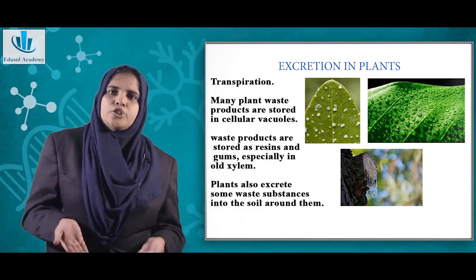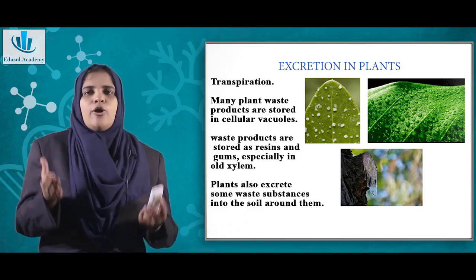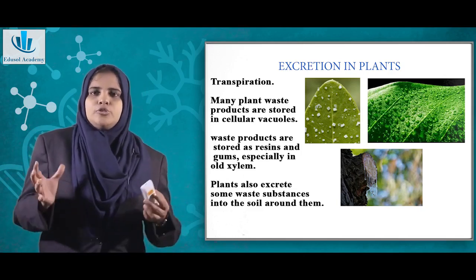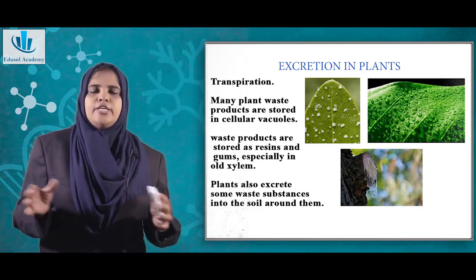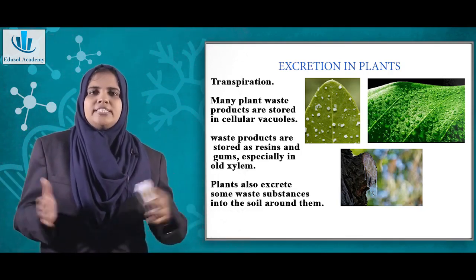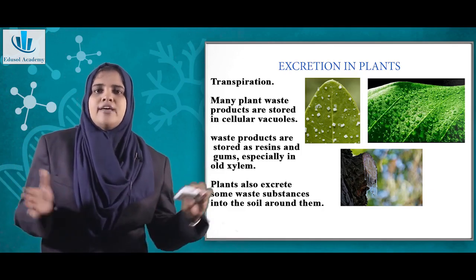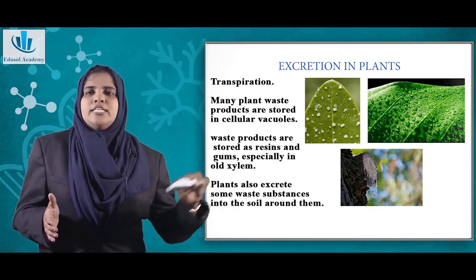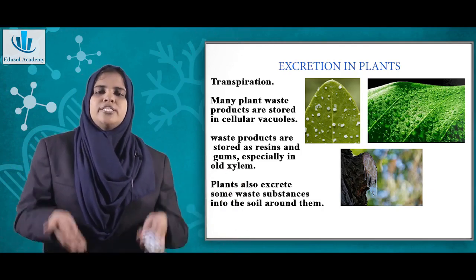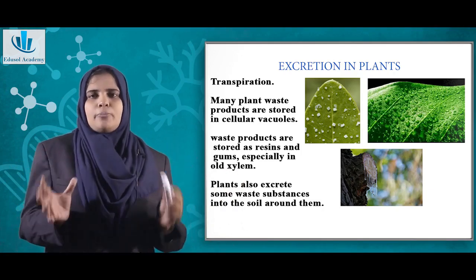The transpiration happens through the openings called stomata. If you have ever seen, you will have noticed water droplets on the leaf, just like vapors. This is what is called transpiration, and it happens with the help of stomata.